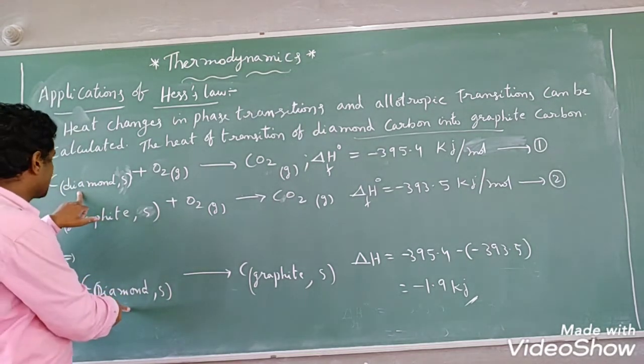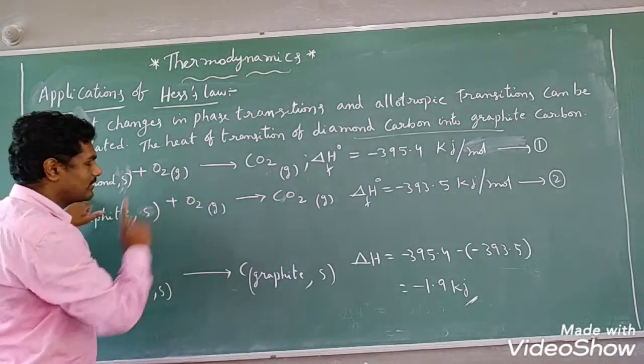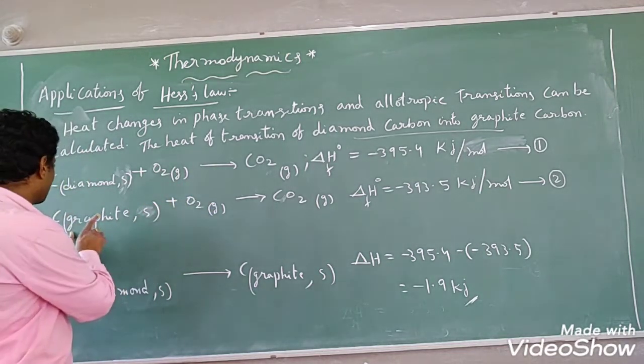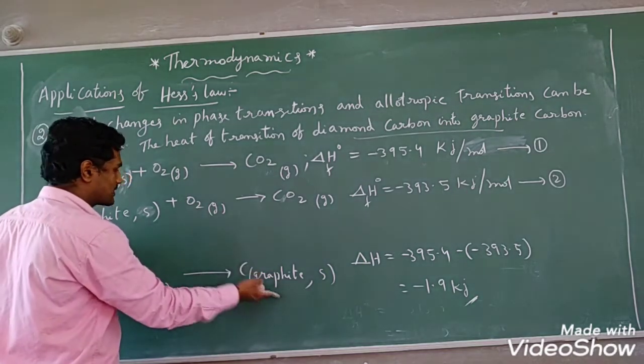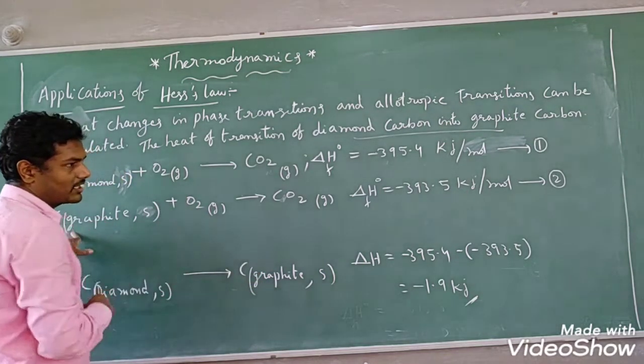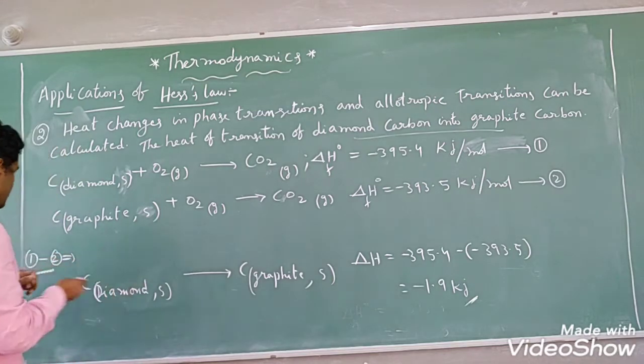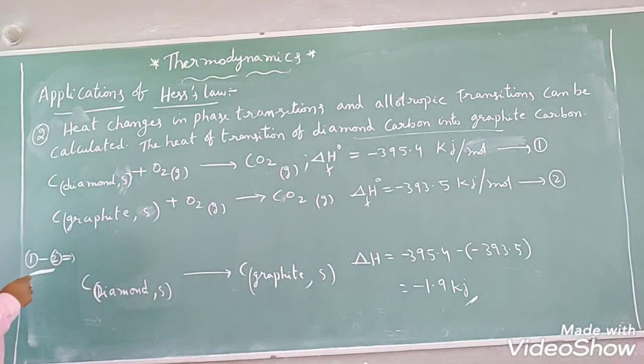We need a reactant side only diamond carbon. So as it is, I am taking the first equation. In the second equation, graphite carbon is in the reactant side, but we need it on the product side. That's why I am taking the reverse of the second equation. Because of that, I am doing 1 minus 2, students.